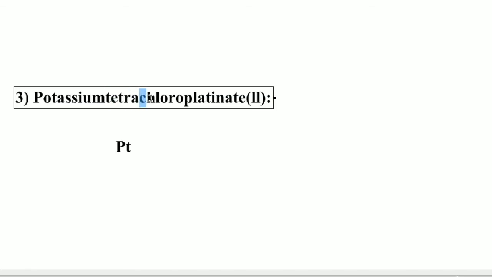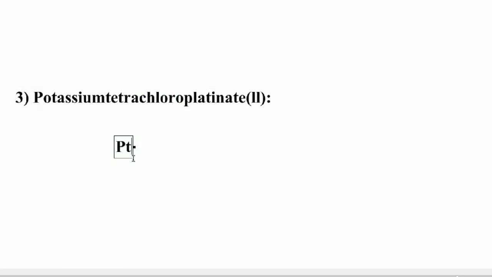Tetra means 4 and chlorine is the ligand, so the central metal platinum is connected with 4 chlorine ligands. So PtCl4, tetrachloroplatinate.